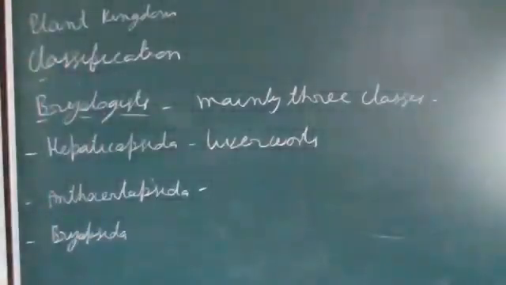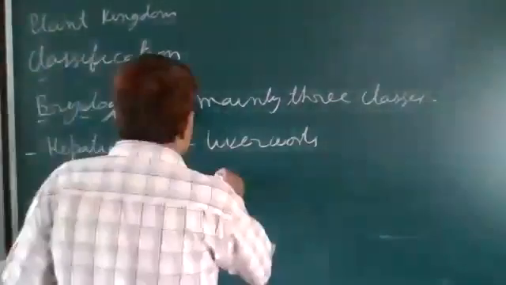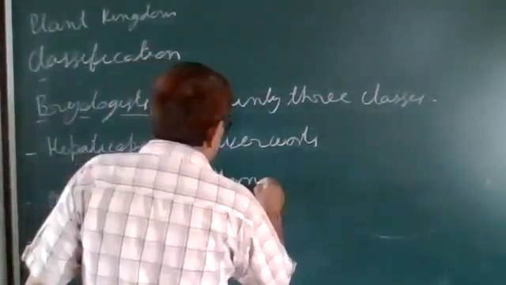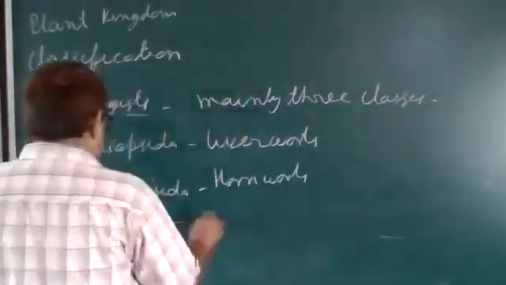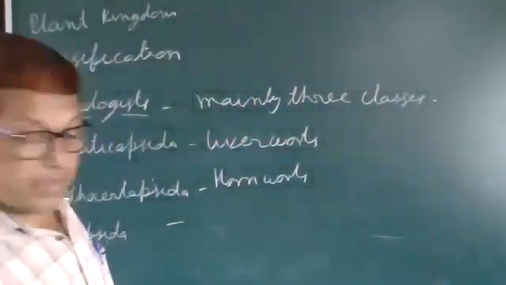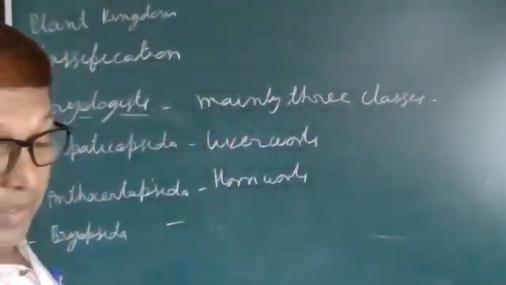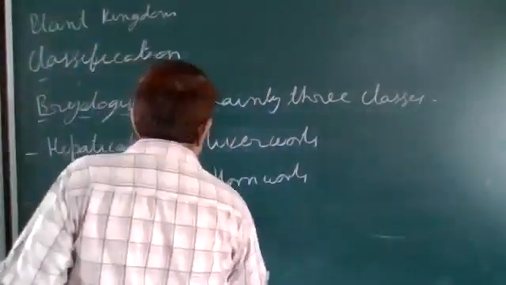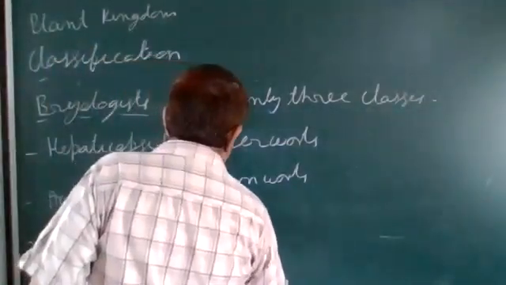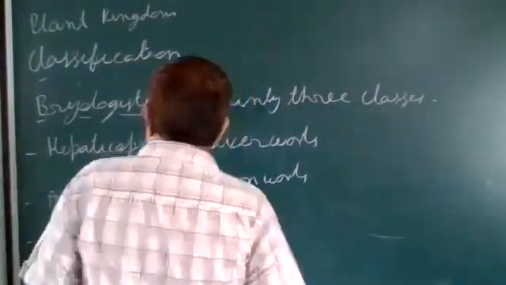And this is Anthocerotopsida, commonly called the hornworts. And the Bryopsida, commonly called the mosses.